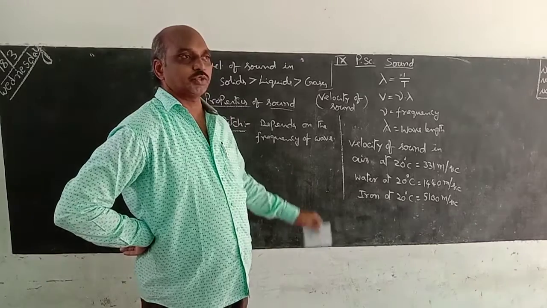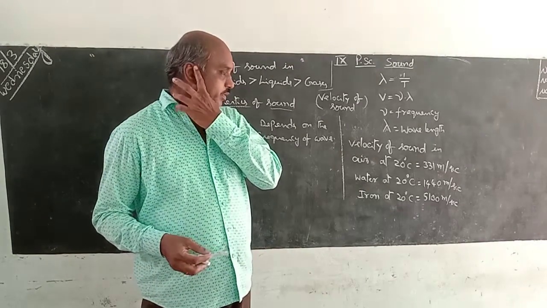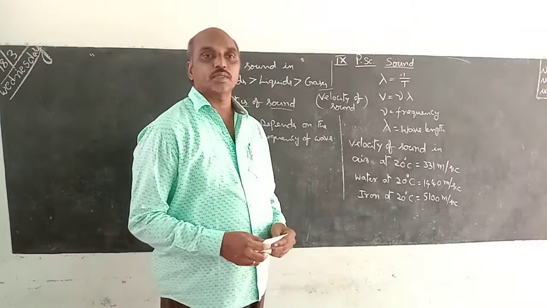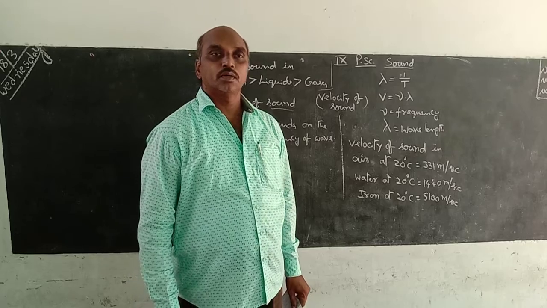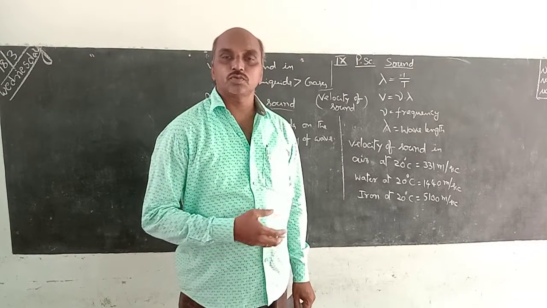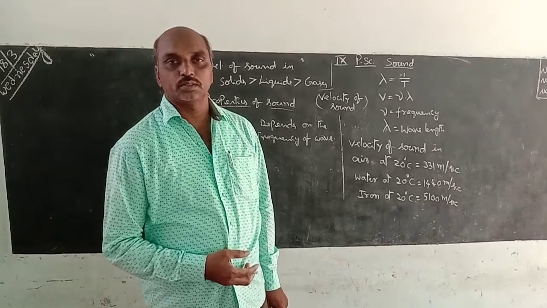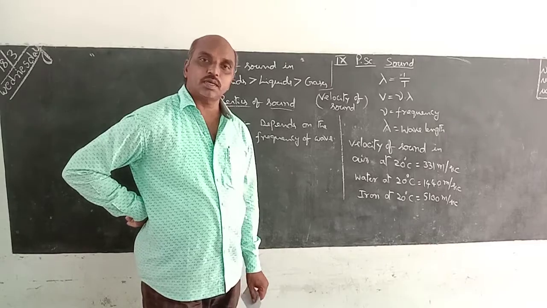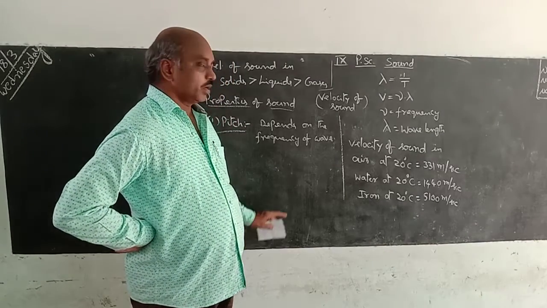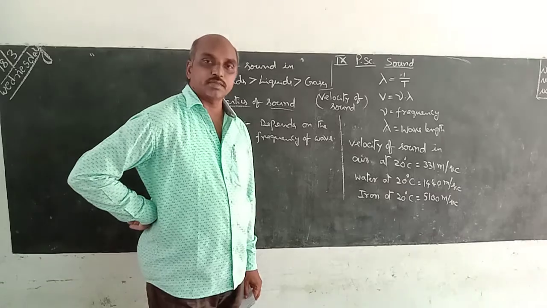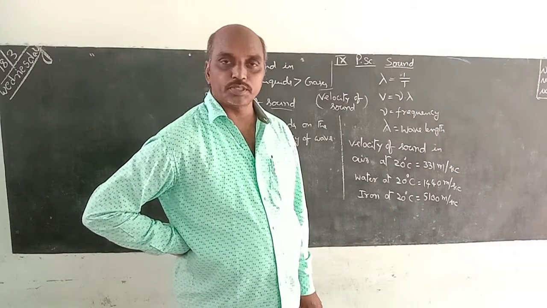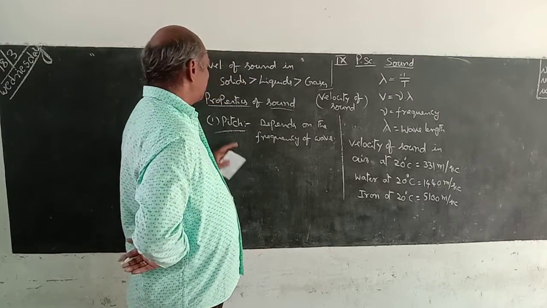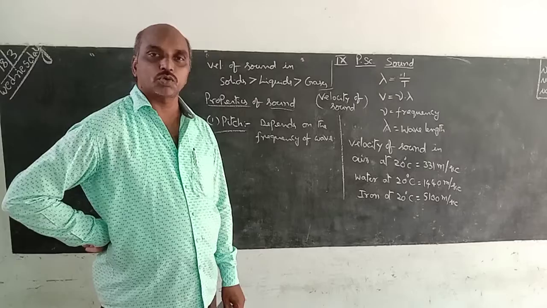In the same way, suppose you take two iron scales, both vibrating with different lengths outside on the table. If you apply the same force on these two iron scales, one vibrates with more frequency, and the other vibrates with less frequency. The small length in air will produce more pitch compared to the longer length of the scale. So pitch depends upon the frequency of the sound wave.